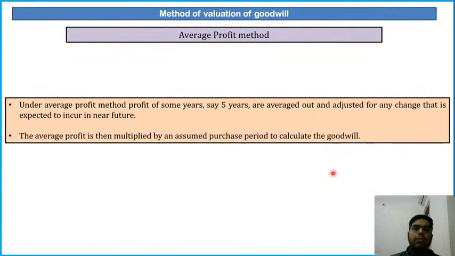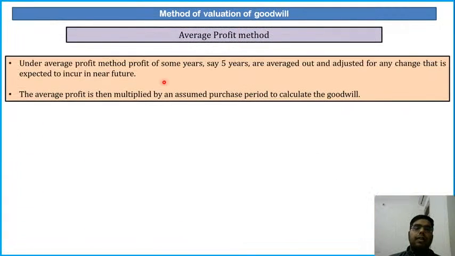First is the average profit method. Under average profit method, profits of some years, say 5 years, are averaged out and adjusted for any change that is expected to occur in the near future. The average profit is then multiplied by an assumed purchase period to calculate the goodwill. Clear? So there are 2 terms here. One, as the name suggests, average profit method. So we are taking the average of the profits. For how many years, it will be given in the question. For previous years' profits we are taking an average.